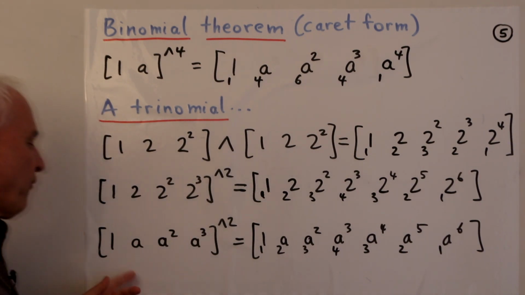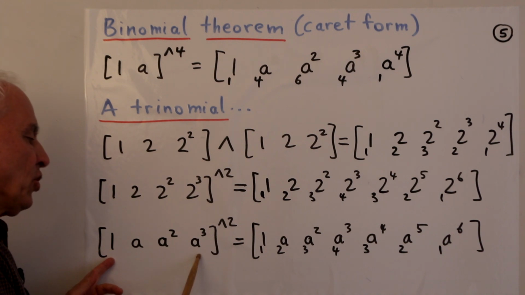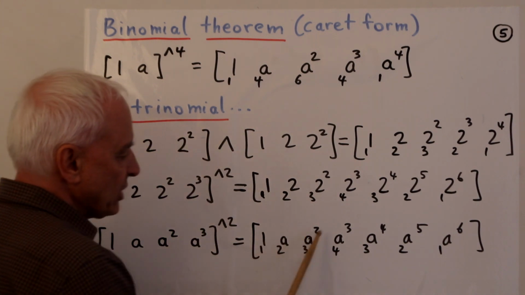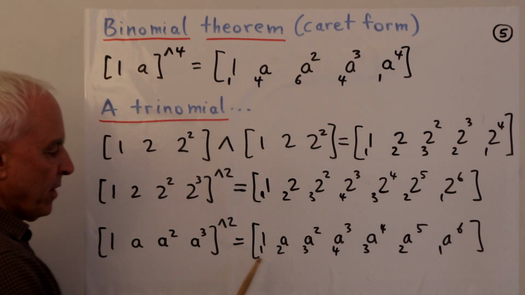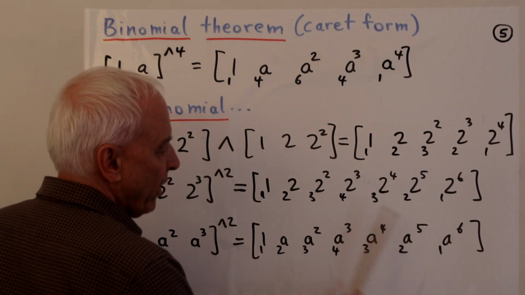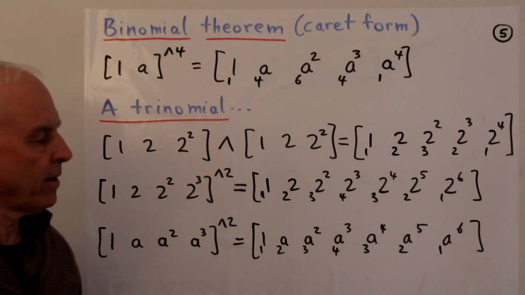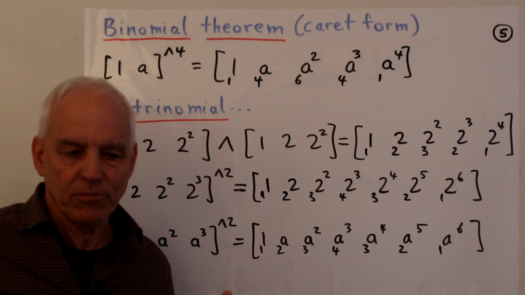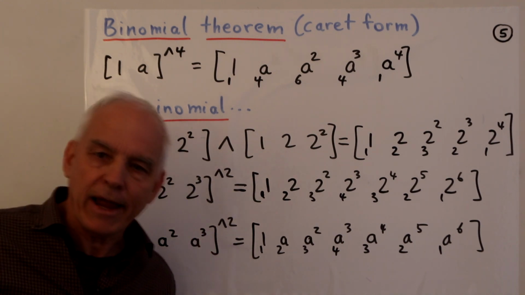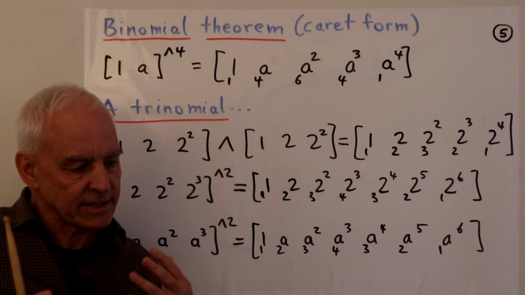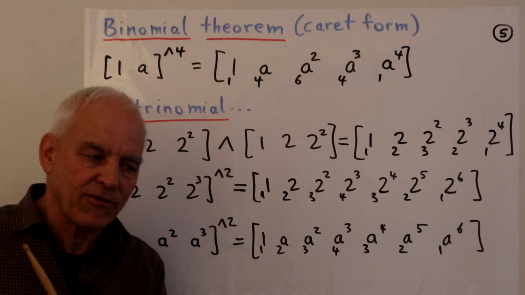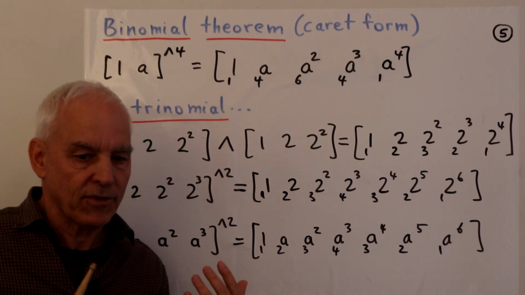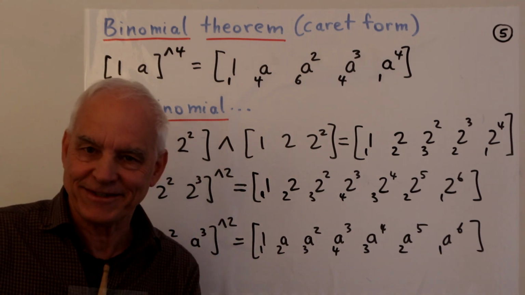And more generally, if we have, say, 1, a, a squared, a cubed, and we take the caret square of that, we're going to get 1, a, a squared, all the way up to a to the 6, with coefficients 1, 2, 3, 4, 3, 2, 1, just as in this case here. So there's a potential for thinking about algebraic identities, perhaps familiar ones, but using a different language. Maybe this shows us something new, gives us a little additional insight into otherwise familiar things. But maybe it also allows us to discover new things.